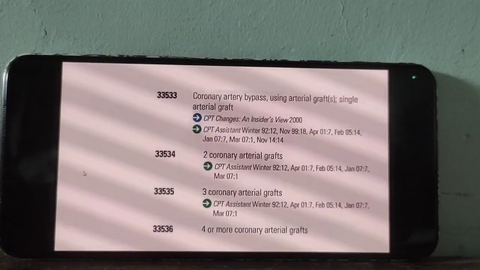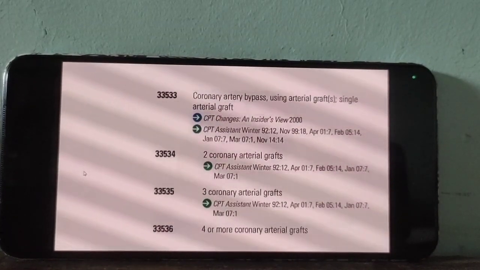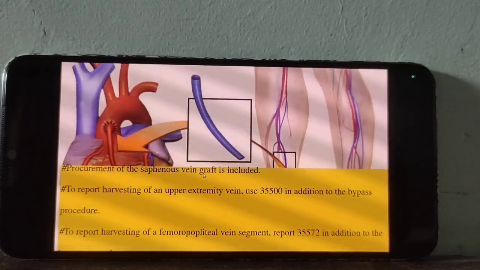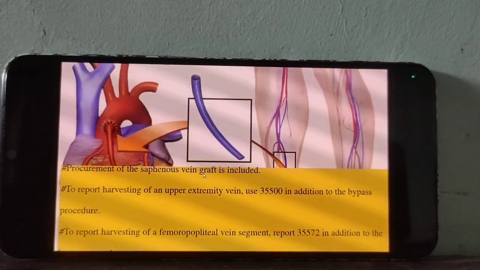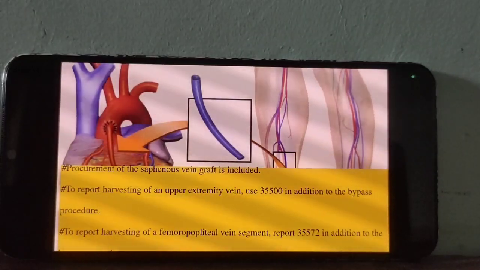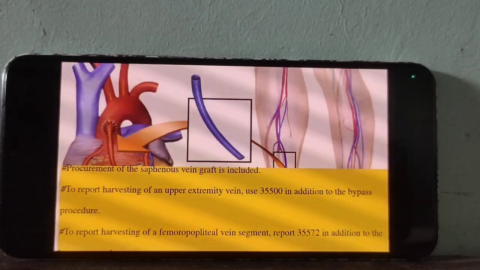Now, procurement, that means harvesting. Harvesting of saphenous vein graft is inclusive. No need to report the code for saphenous vein harvesting.